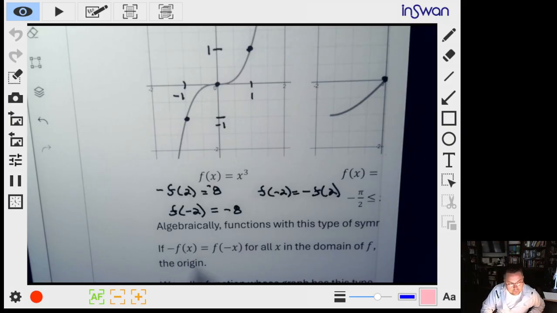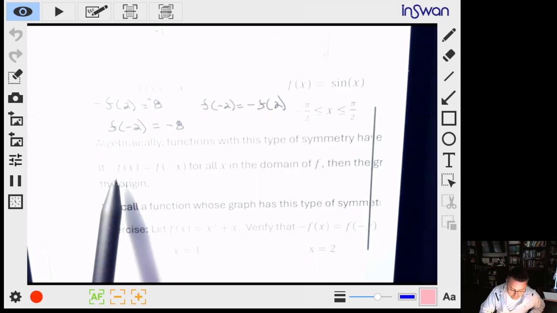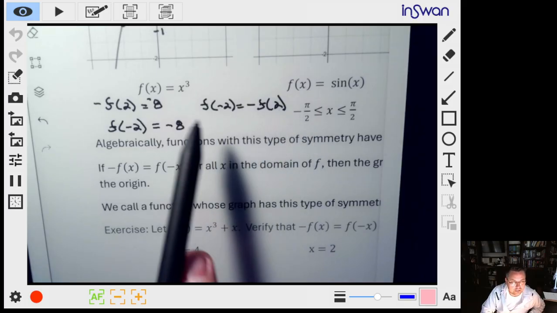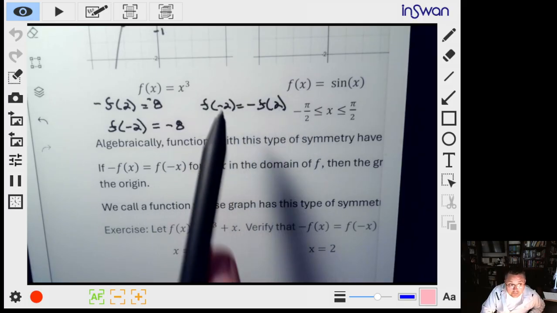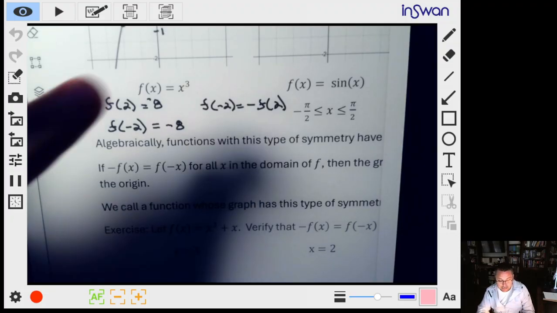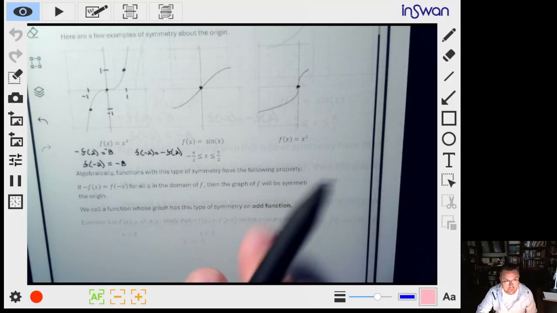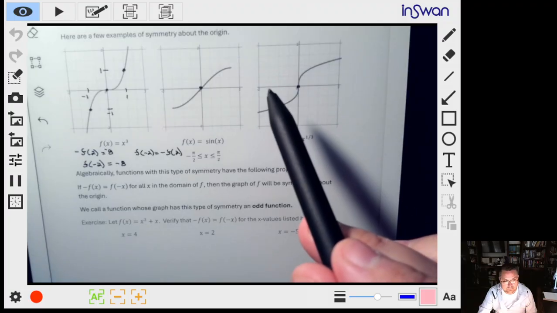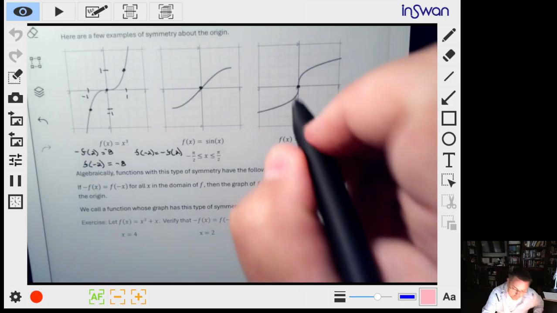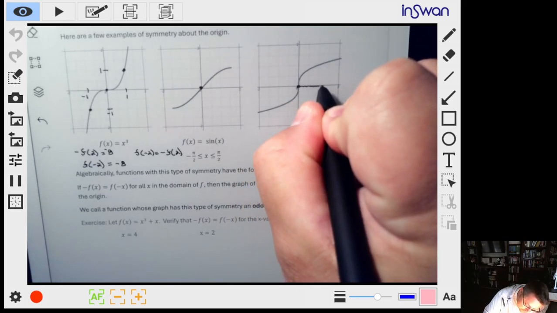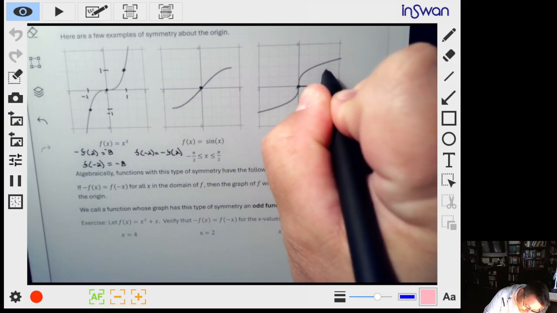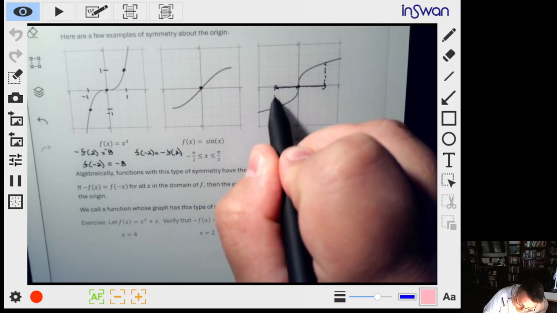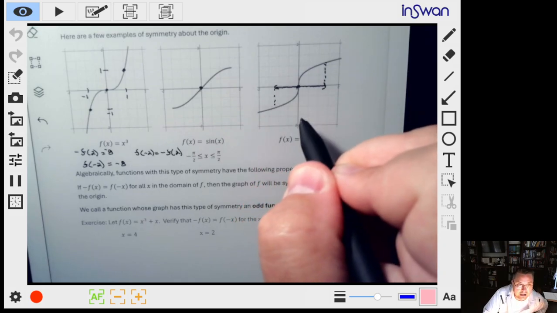So that idea, which I have written down right here, that negative f of x is equal to f of negative whatever you plug in. If that's the case, and all of these graphs have that same property, like if you go over this way, you go up. If you go that same distance over this way, you go that same distance down. So for example, if I walk this distance over, then the length that I go up would be the same as if I walked that same distance the other way, and then it'd be the same length down.